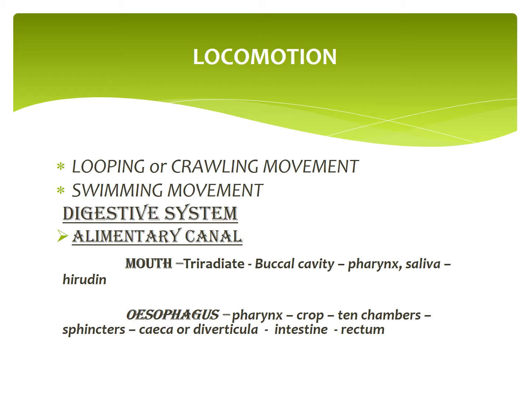That means the mouth is the upper part. Next it goes into the buccal cavity. Next the buccal cavity leads into the pharynx. Pharynx leads into the esophagus. Esophagus leads into the chambers, crop chambers. After the crop chambers, it opens to the stomach, which leads into the intestine. After that, the small straight tube opens into the rectum. The rectum opens into the exterior by anus.